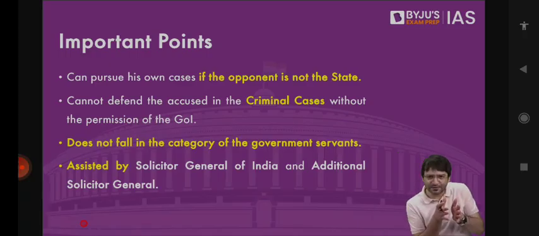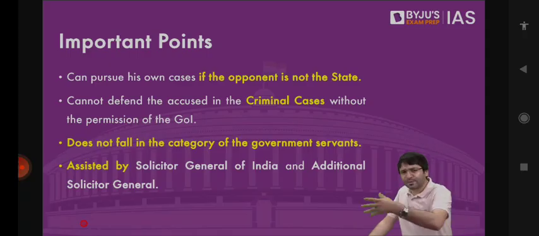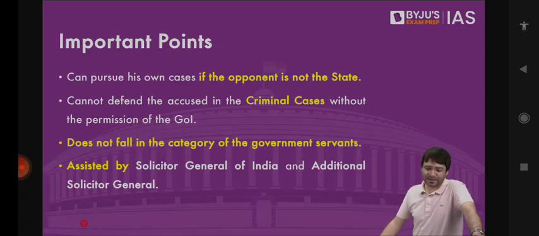You can take up your private practice as well, just like doctors. You can work in the government hospitals as well. Once the time is over, you can also practice at home. You can have your own clinic. You can work in a private hospital as well. Same is the case with the Attorney General. You can take up any private practice as well, if the opponent is not the state.